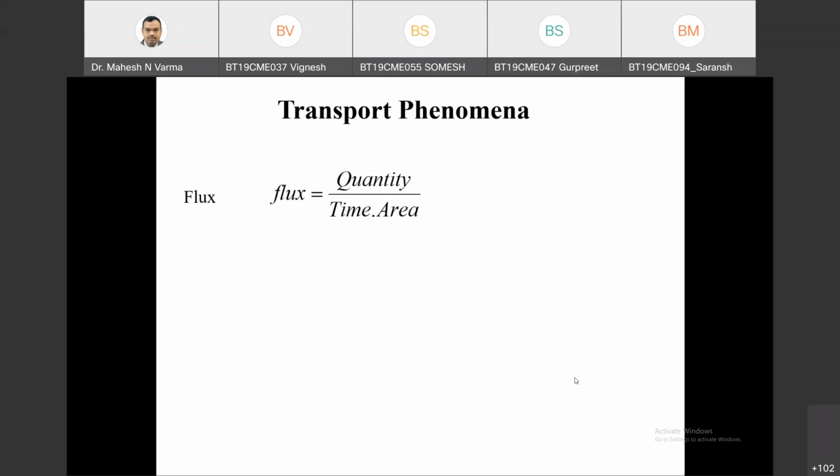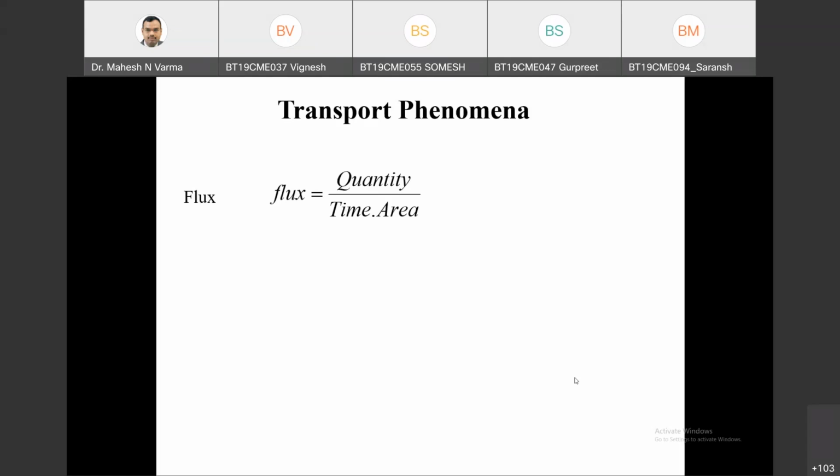Say for example, I am discussing the movement of students in our department, or transport of students in our department. So what will be the flux? How can flux be defined if I am discussing transport of students in our department?